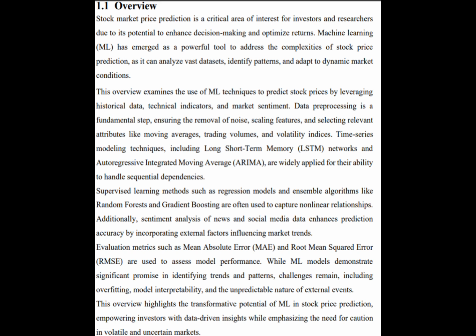In this project we have used historical stock data such as closing prices. The data is cleaned, normalized, and converted into sequences. An LSTM deep learning model is trained on the prepared data. The model predicts future stock prices and compares them with the actual prices. This system demonstrates the potential of AI in financial forecasting and provides an interactive web interface for users